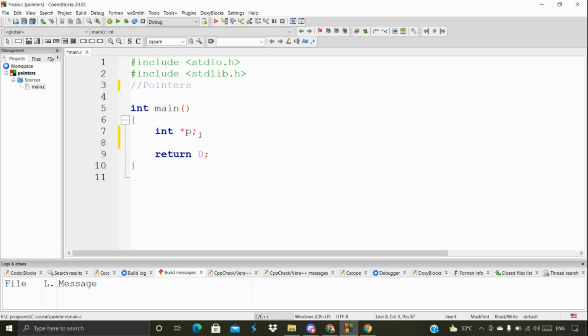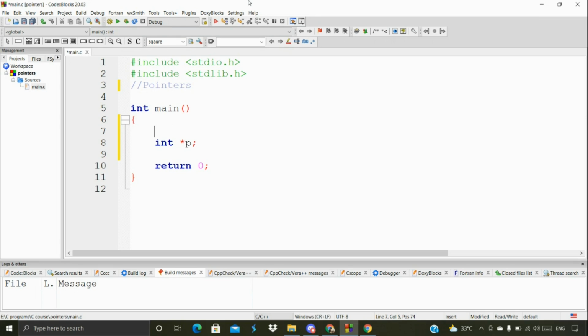Now we're going to store inside it the address of another variable. That's it. That's what we are going to look into here.